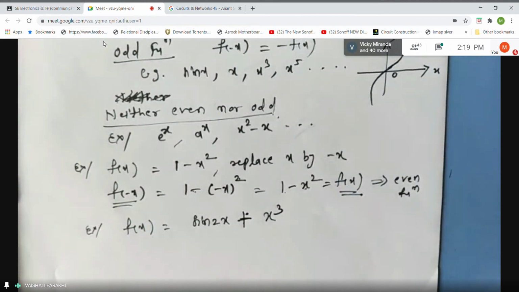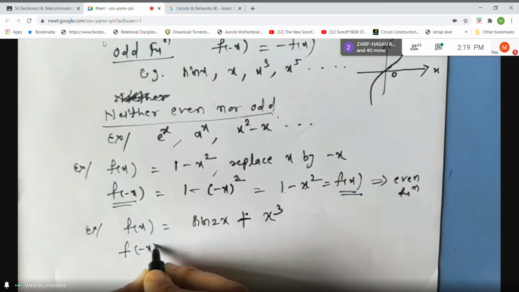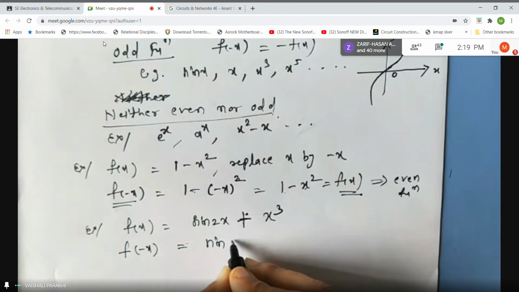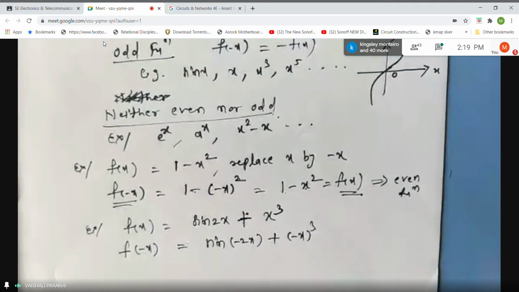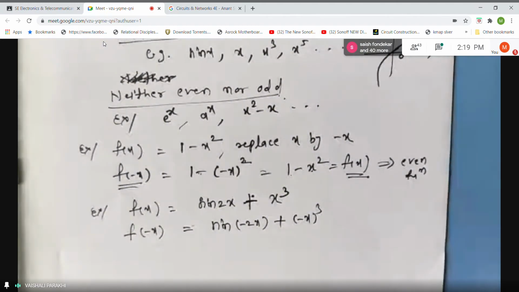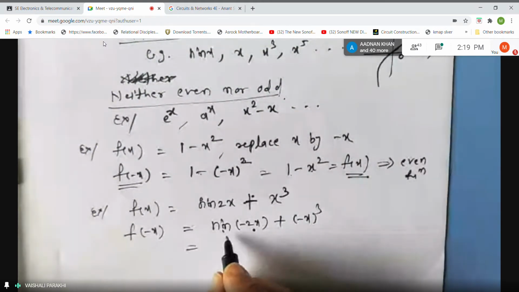I want to check whether this function is even or odd. So what I will do, students, I will replace x by minus x on both sides. So it is sine of minus 2x plus bracket minus x cube. Wherever there is x, I am putting minus x. But sine of minus theta is minus sine theta, means sine is an odd function.